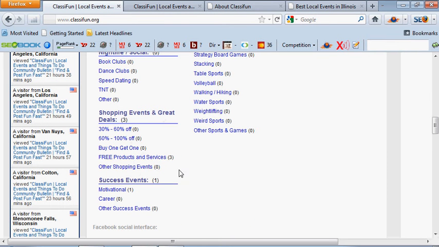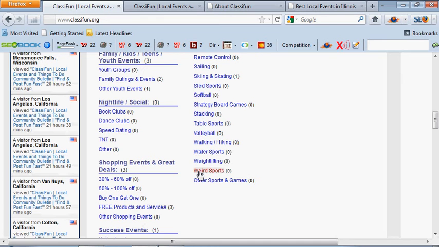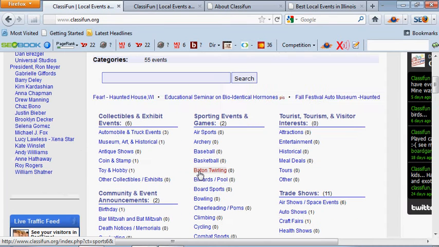Now the shopping events and great deals is probably the only place that we really allow advertising of any products or anything like that. So as you can tell, 30 to 60, 60 to 100%, buy one get one free, products and other shopping events. Other than that, it's pretty much mostly things to do in the city or local events.